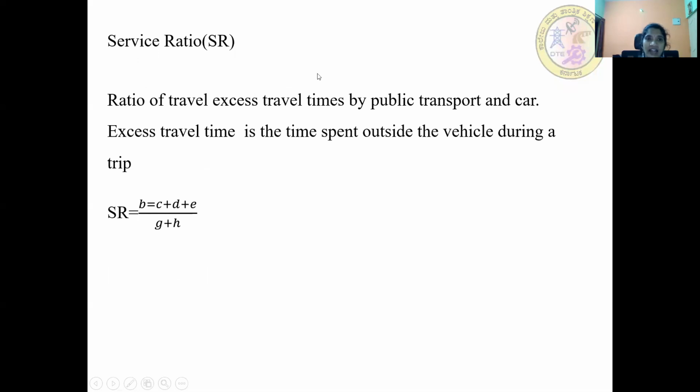Next is the service ratio, the ratio of excess travel times by public transport and car. Excess travel time is the time spent outside the vehicle during the trip. So service ratio is equal to C plus D plus E by G plus H.